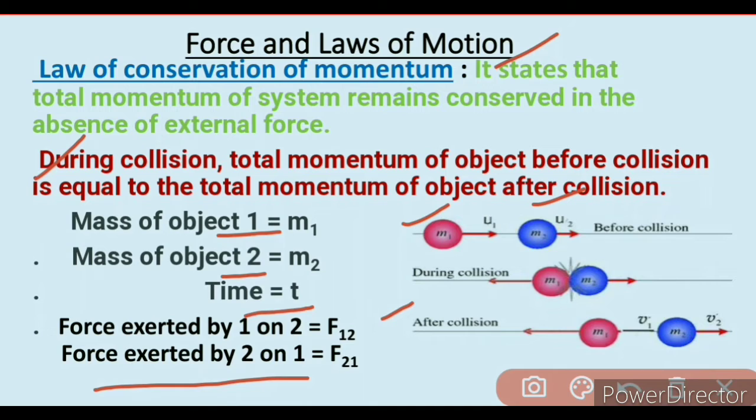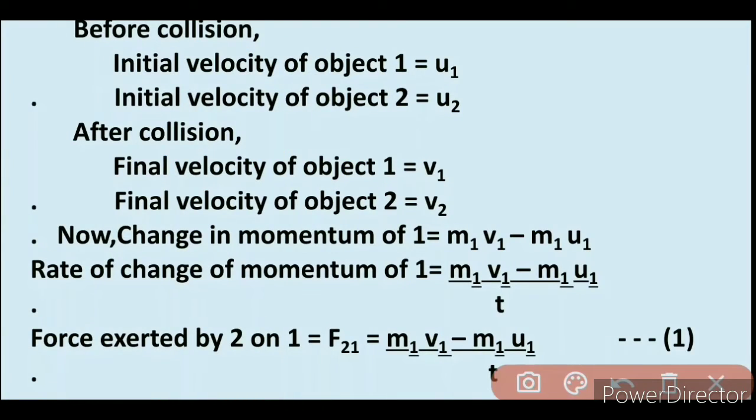Similarly, force exerted by object 2 on object 1 is F21. Here before collision we have velocities u1 and u2, and after collision the velocity of m1 is v1 and the velocity of m2 is v2. So here we have velocities before and after collision.